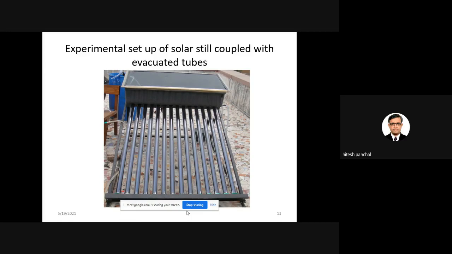That is why whenever you use the evacuated tubes, at the same time you don't require any kind of pump. So this is a peculiar property of the evacuated tubes, and generally the evacuated tubes are available in the market. The cost is around 500 rupees for one tube. Okay.